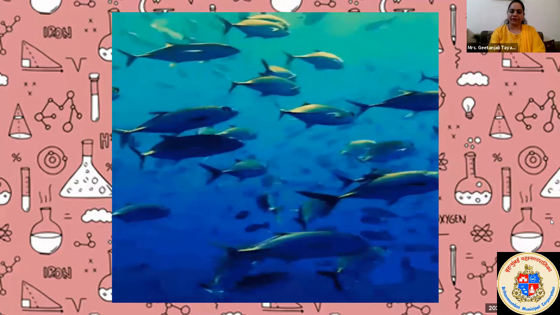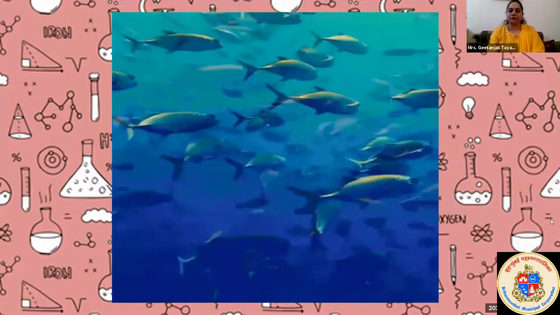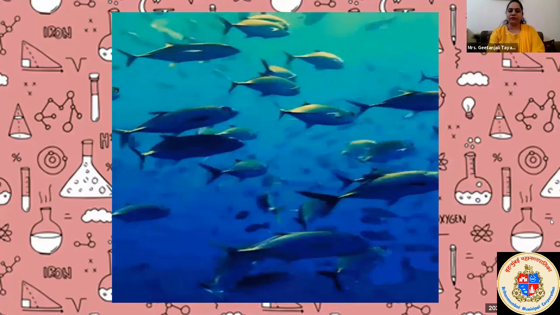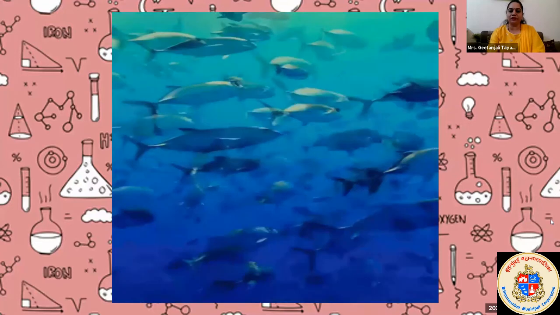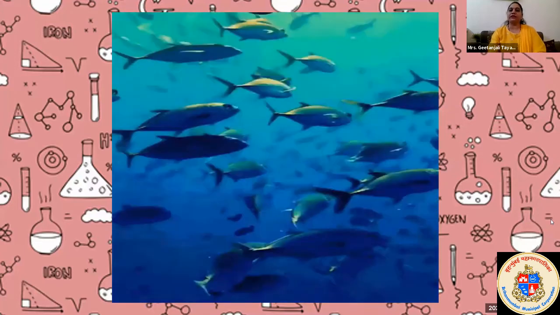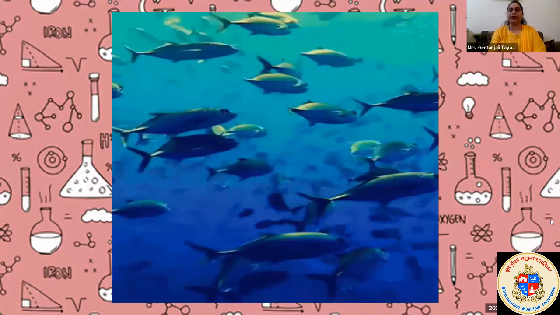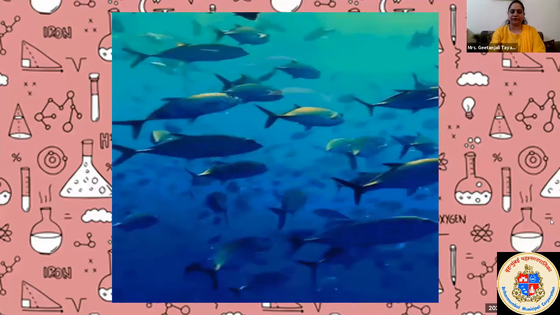Random, very correct. Random motion is there because we can't predict where these fishes are going. Some are moving up, down, left, right. They are moving in a 360-degree direction. So when such a type of movement is there, it is called random motion. They are moving randomly. The path is not fixed. Okay, very correct.